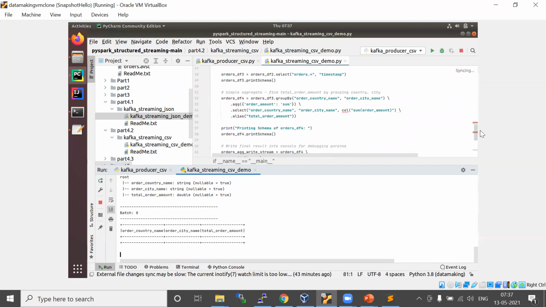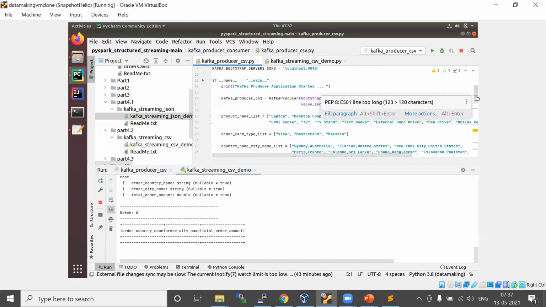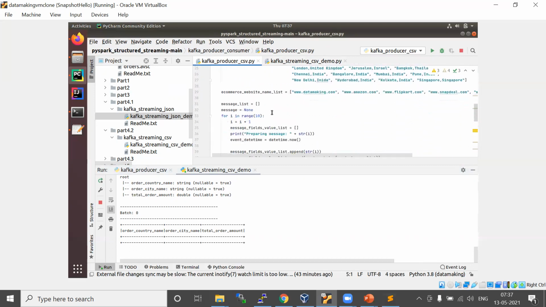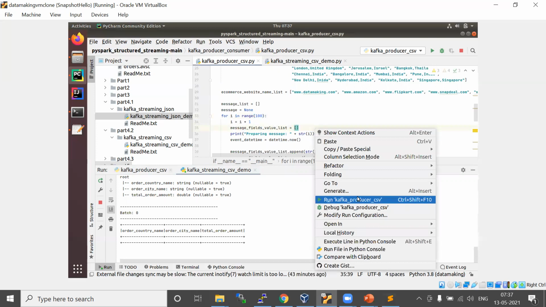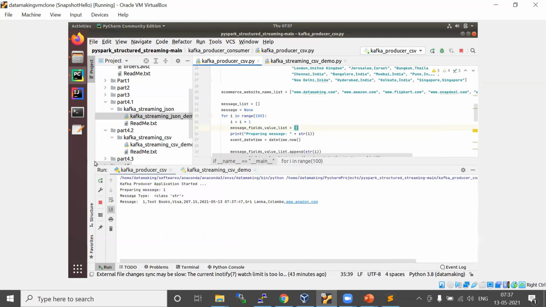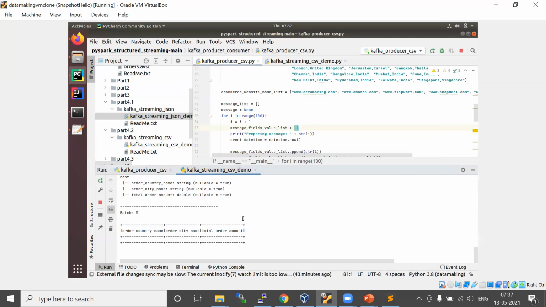Yeah, this is a simple aggregate. I think it did not pick up the previously published values, so I'll go and publish some more messages.